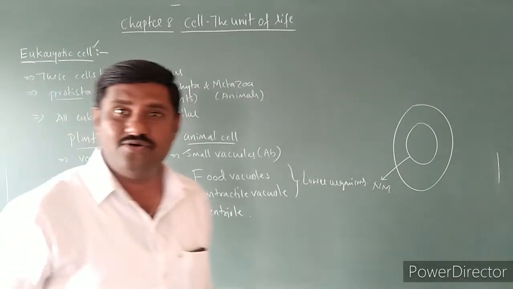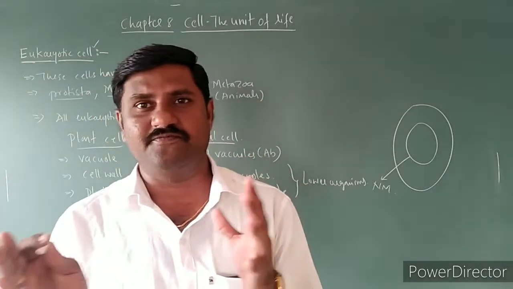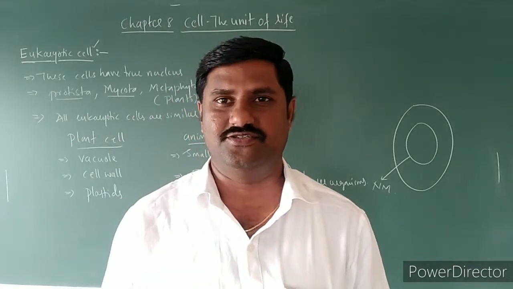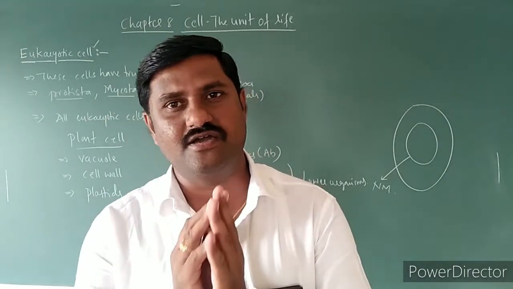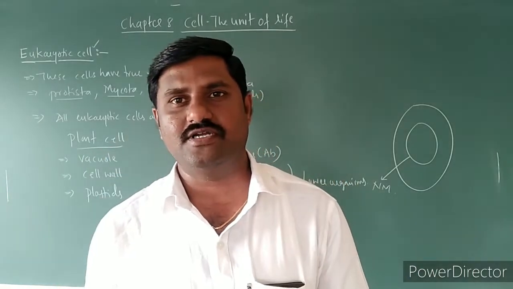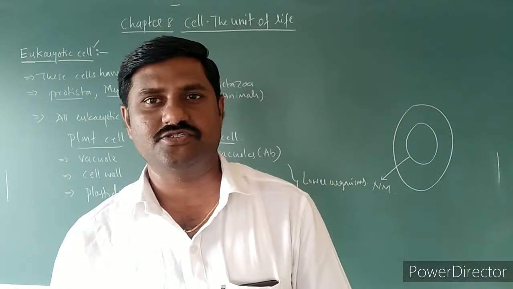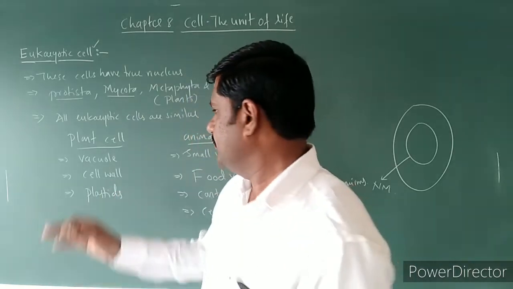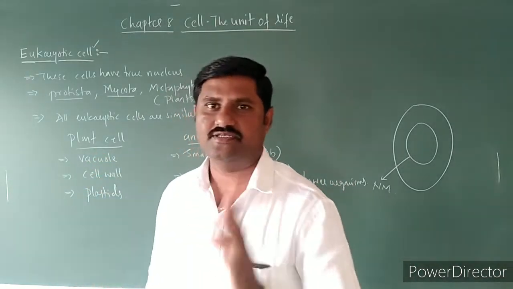So this is how there is a difference in different types of eukaryotic cells. Eukaryotic cells are not always similar in their structure. They are somewhat different in their structure. The example is plant cell as well as animal cell.